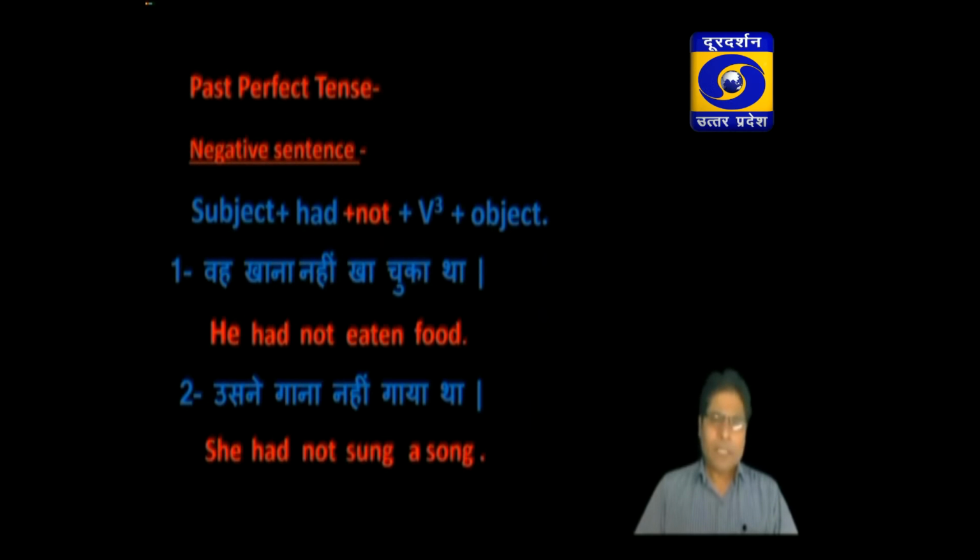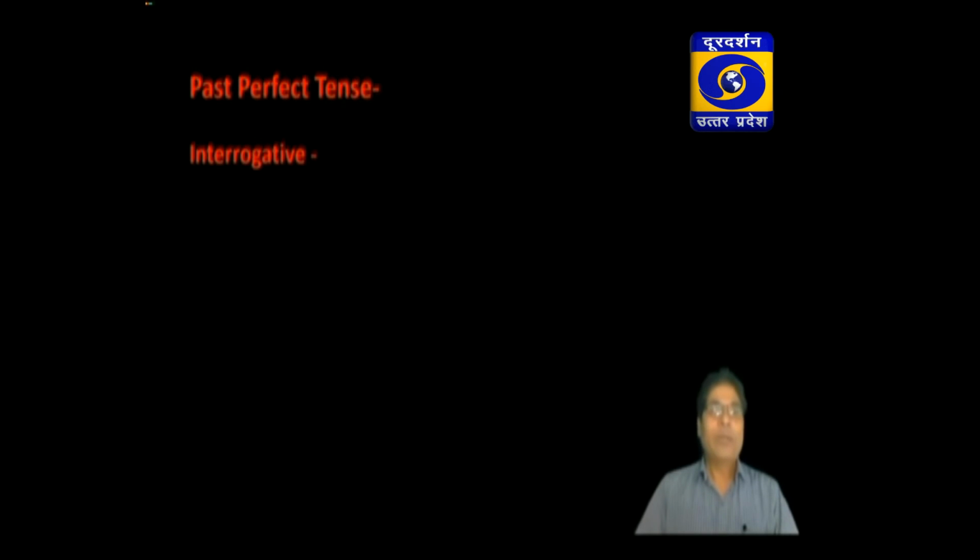Past perfect tense is also very simple because there is no confusion about the helping verb here. Whether the subject is in singular number or in plural number, you have to use only a single auxiliary verb, helping verb, and that is had. So let us see the next type of sentence in past perfect tense, that is the interrogative sentence of past perfect tense.